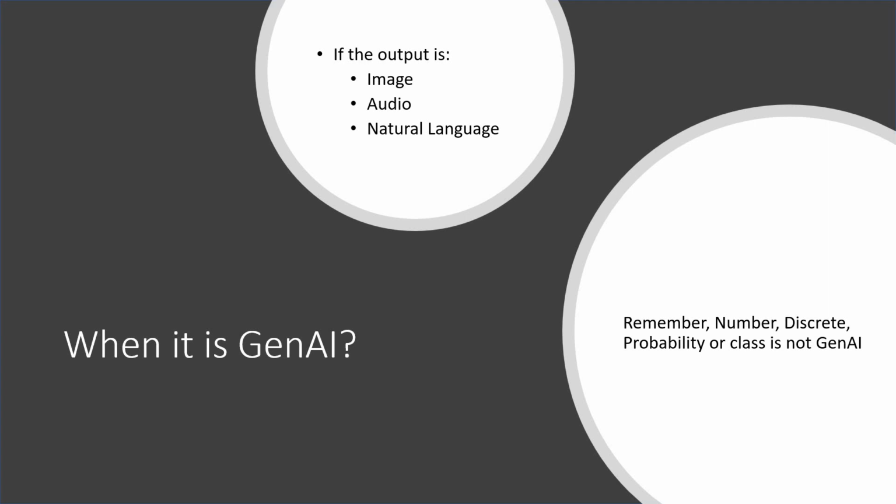Now, if the output is image, audio, or natural language, it can all qualify to be Gen AI. If it is a number, discrete value, or probability, it cannot be Gen AI. Remember that. If the output is image, audio, or natural language, you can qualify it outright as Gen AI.